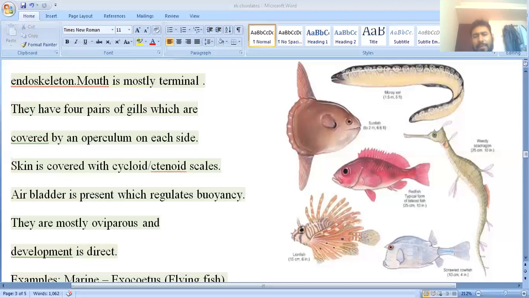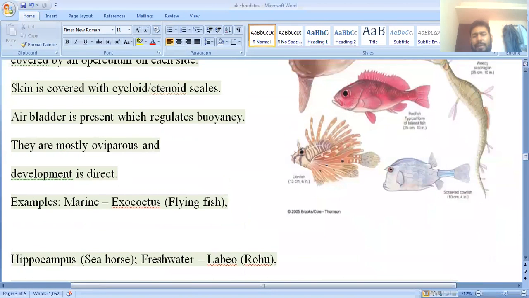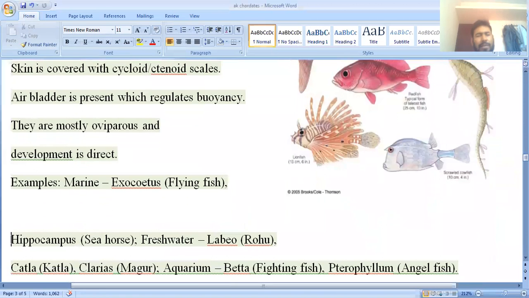Here you can see the examples. Anguilla, this is the seahorse, Hippocampus, Exocoetus, flying fish, and they have given a large number of examples. So we will discuss the next point of this example. First is Exocoetus, also known as the flying fish. Next is Hippocampus, also known as the seahorse. In case of Hippocampus, the male bears the brood pouch.